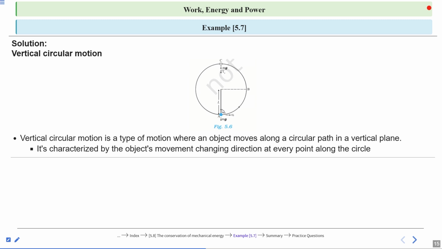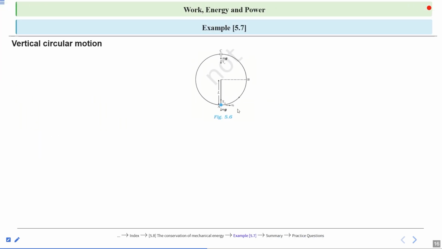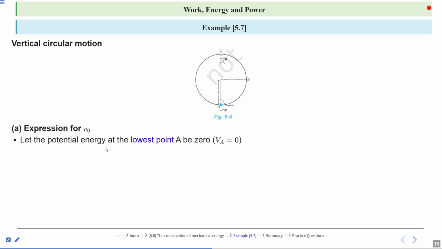Now let's see the solution. First we will find the expression for v naught. A is the lowest point, B is intermediate, and C is the highest point.